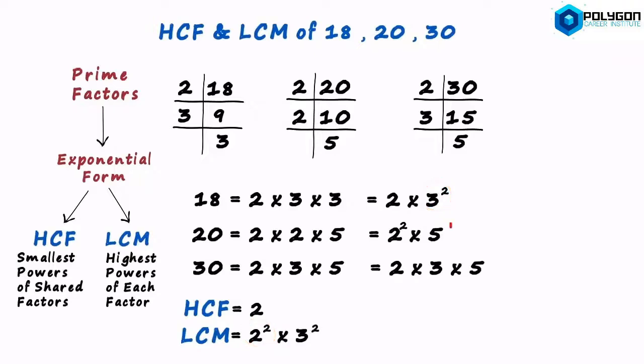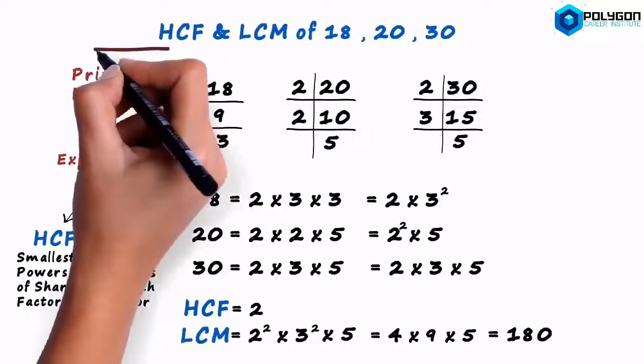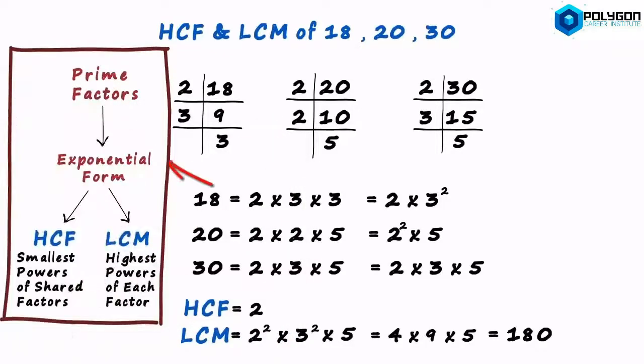Notice that 3 is not present in here. It doesn't matter. For the LCM, we consider the highest power of each factor, whether it is shared or not. And the last factor is 5. We have 5 raised to 1 here as well as here. So we multiply this with 5 as its highest power. This is 4 multiplied by 9 multiplied by 5. That equals 180. So if you're asked to find the HCF as well as the LCM of 3 numbers, this is the method you should follow.